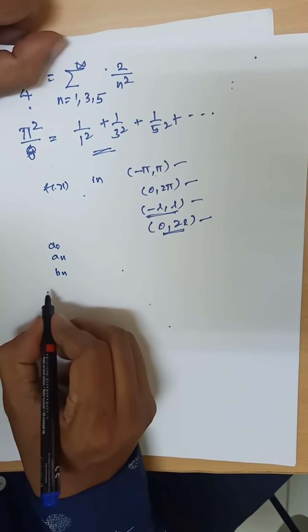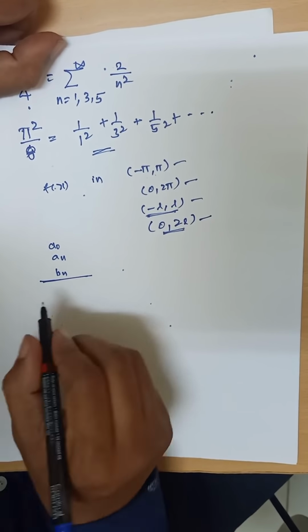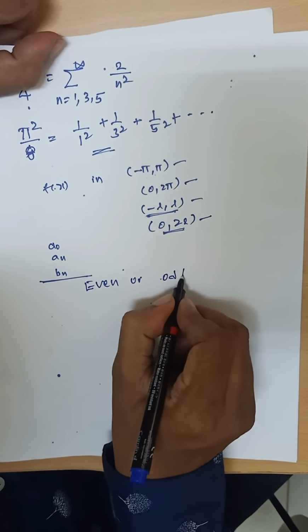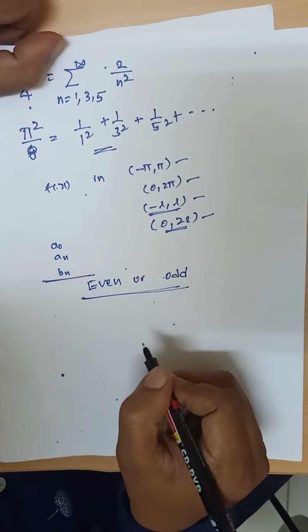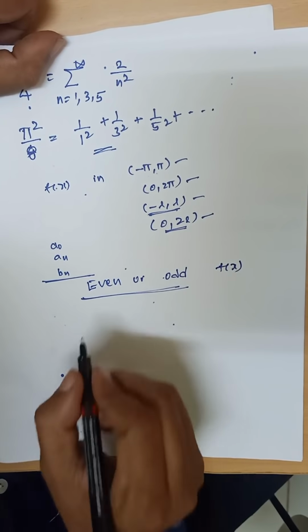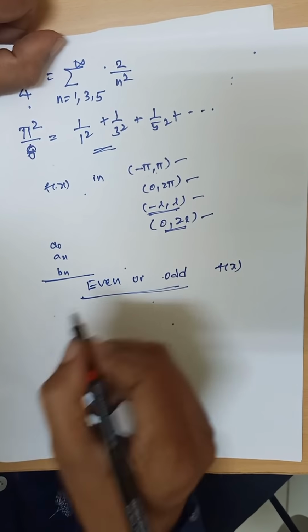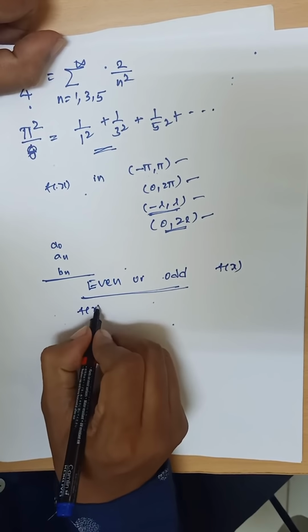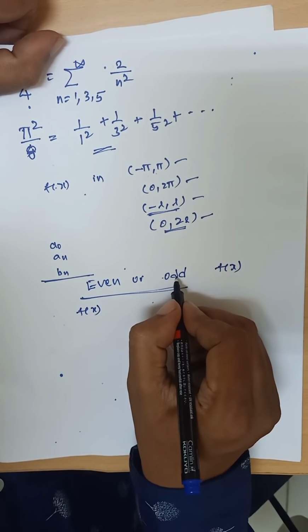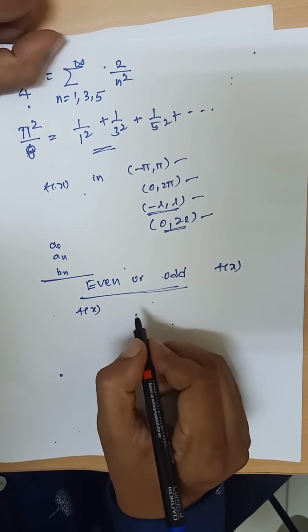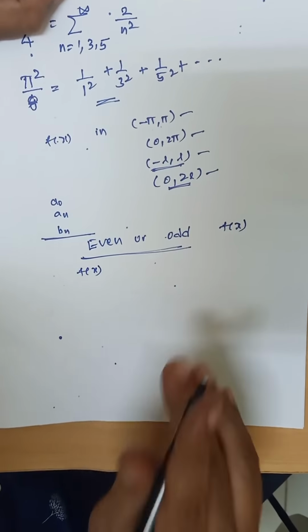That means we use the concept of even or odd nature of the given function f of x. We have the conditions for checking whether the given function f of x is even or odd. Later we are discussing that.